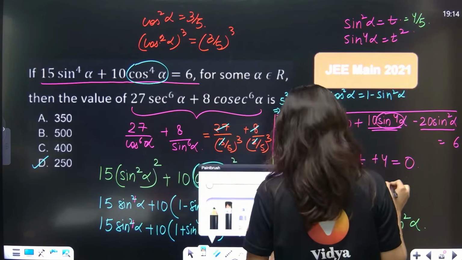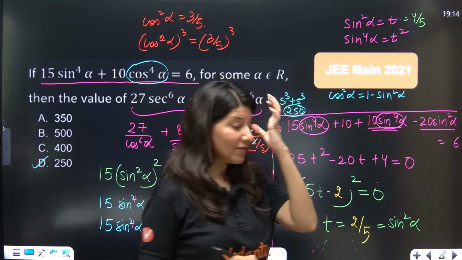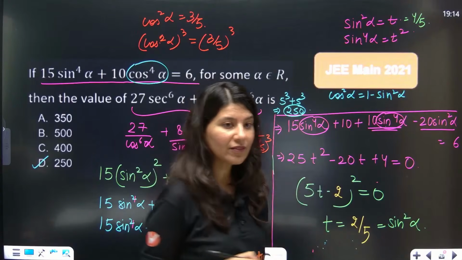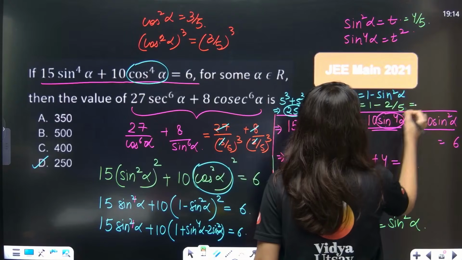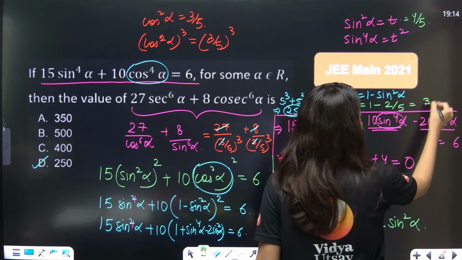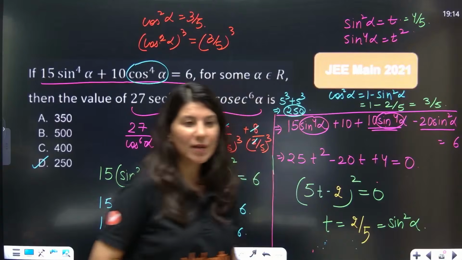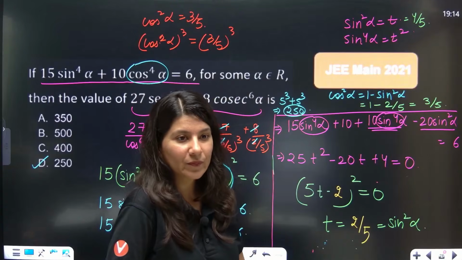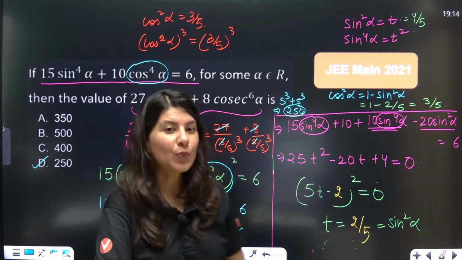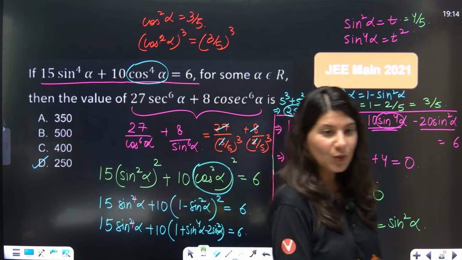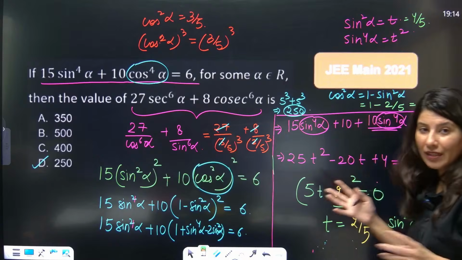Yes, ma'am. Now, what is sin square alpha, Kushal? Ma'am, it is 2 by 5. So just put 2 by 5 in place of sin square alpha: 1 minus 2 by 5. Do the math, basic math. 1 minus 2 by 5 is what? 3 by 5.